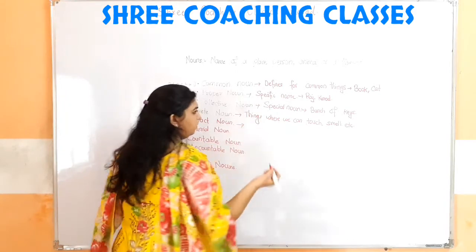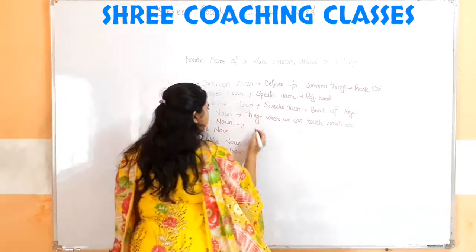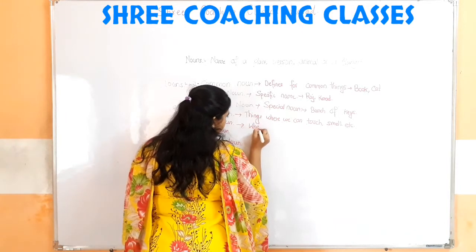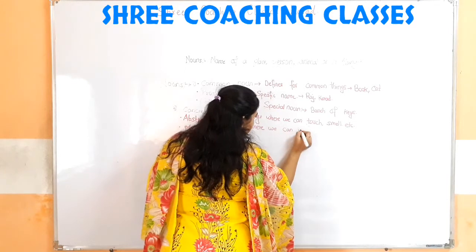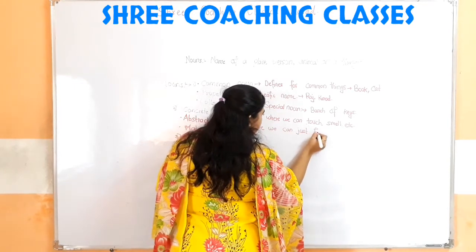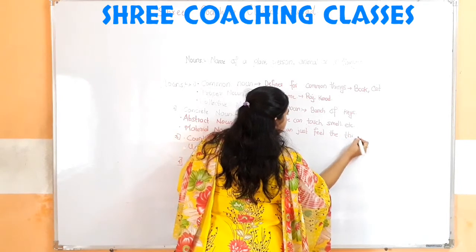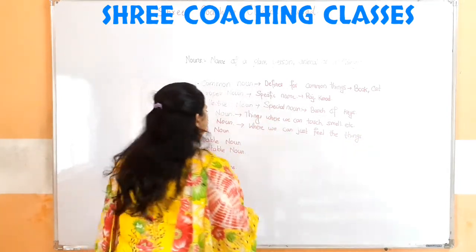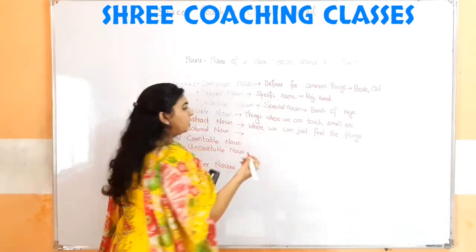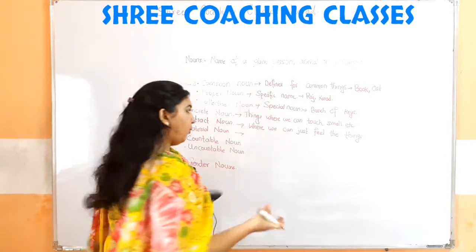In abstract noun, the things where we can just feel the thing. Then next moving to the material noun. What are the material nouns? The things from which they are made up of.